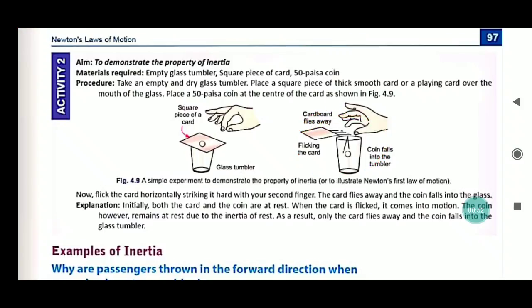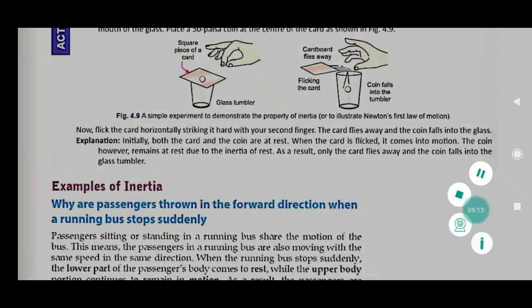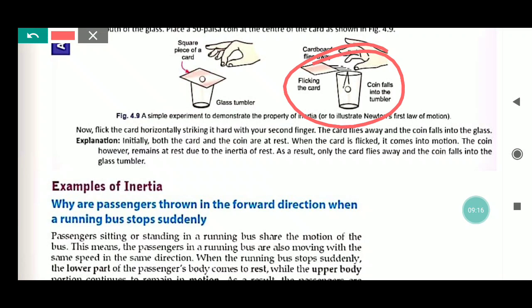Now explanation: initially both the card and the coin are at rest. We know that both of them are at rest. When the card is flicked, it comes into motion, but the coin however remains at rest due to the inertia of rest. As a result, only the card flies away and the coin falls into the tumbler. This concludes our experiment.